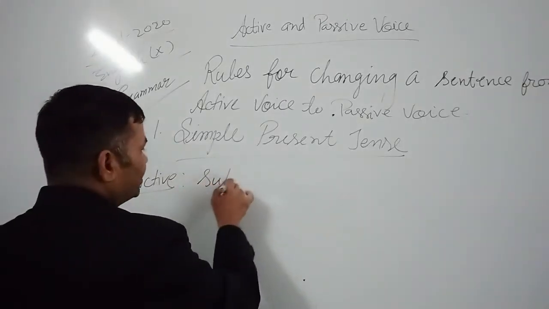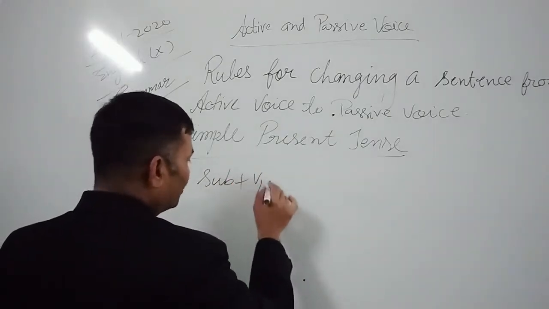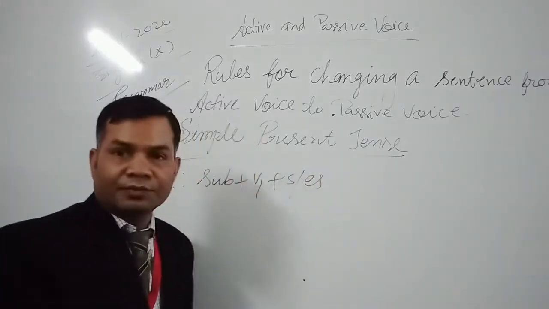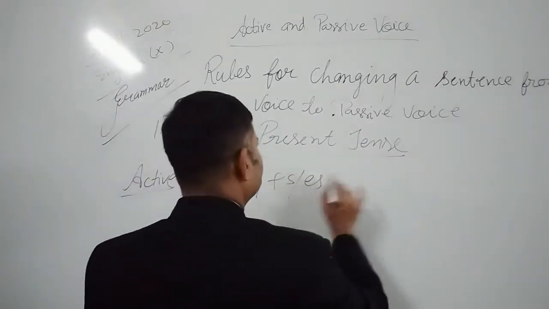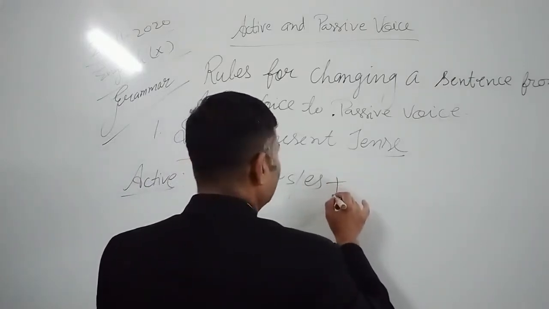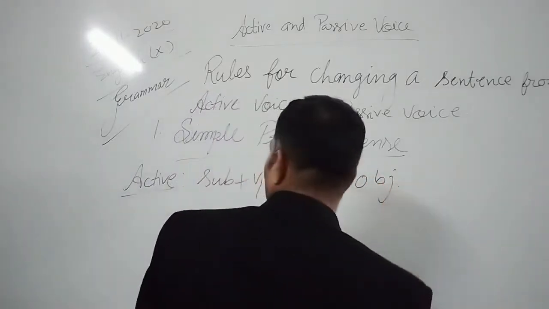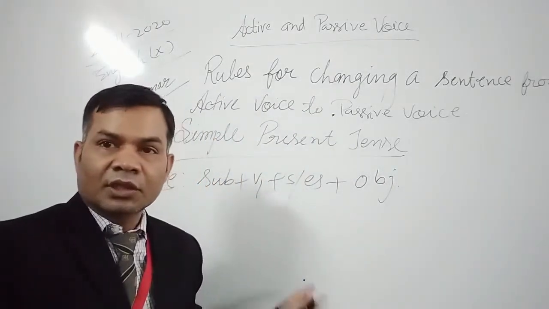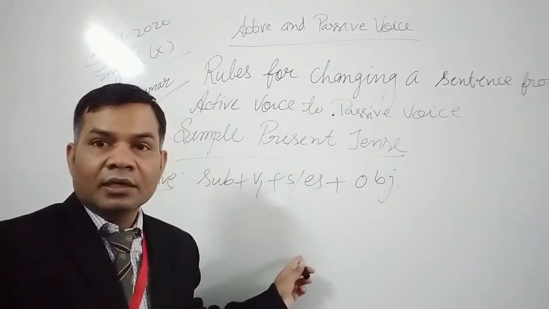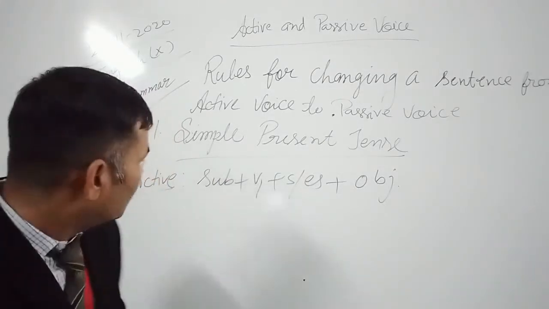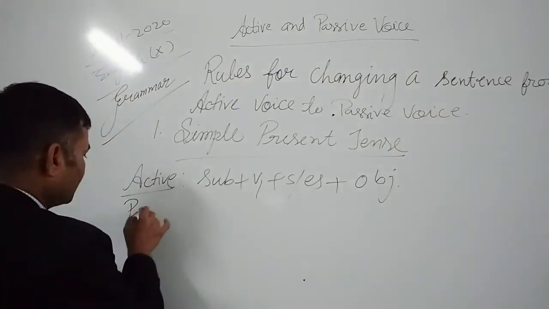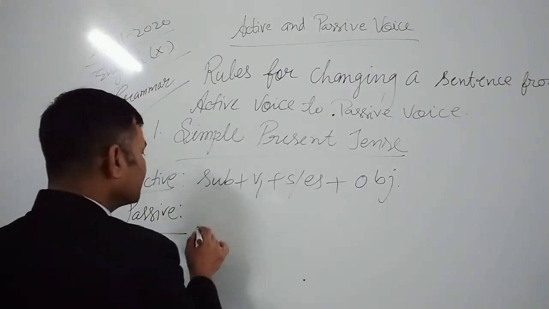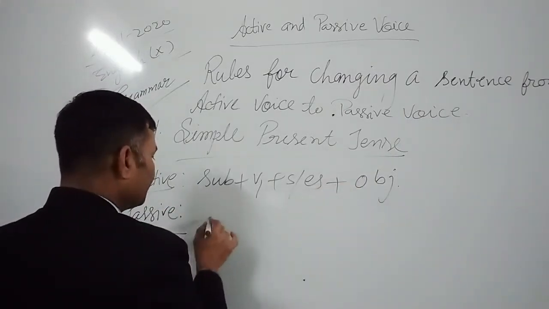It is subject plus first form of verb, with S or ES in affirmative, and object. Okay, so this is the structure of a sentence in active voice. Now in passive voice, this subject becomes object and this object becomes subject.